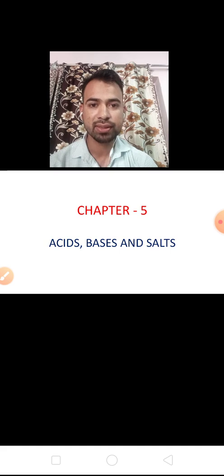Okay, children. So chapter 5, that is acids, bases and salt. In this chapter we have discussed acids, bases, salts, that is neutral substances, indicators, and neutralization reaction. Okay, these are the main content of this chapter that we have discussed. So let's see once again here.